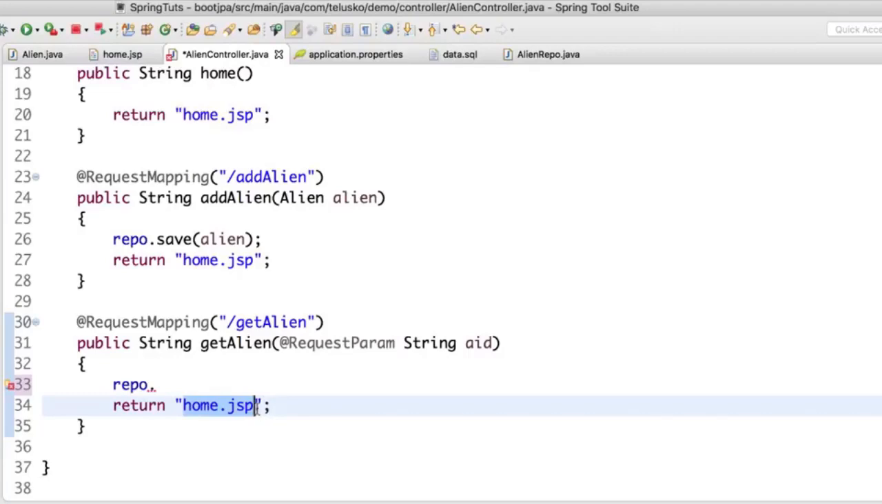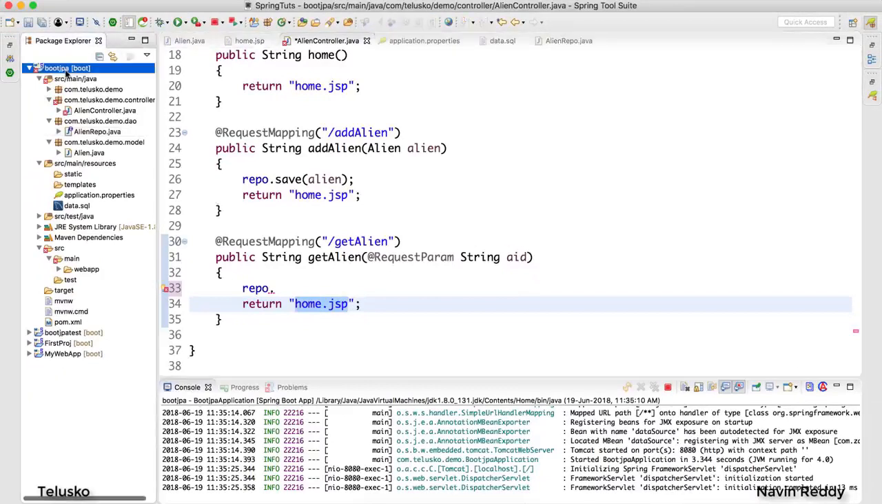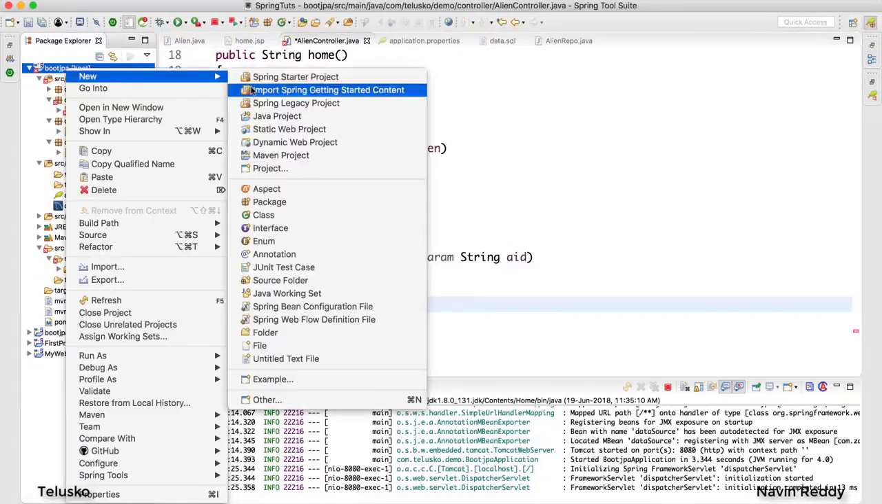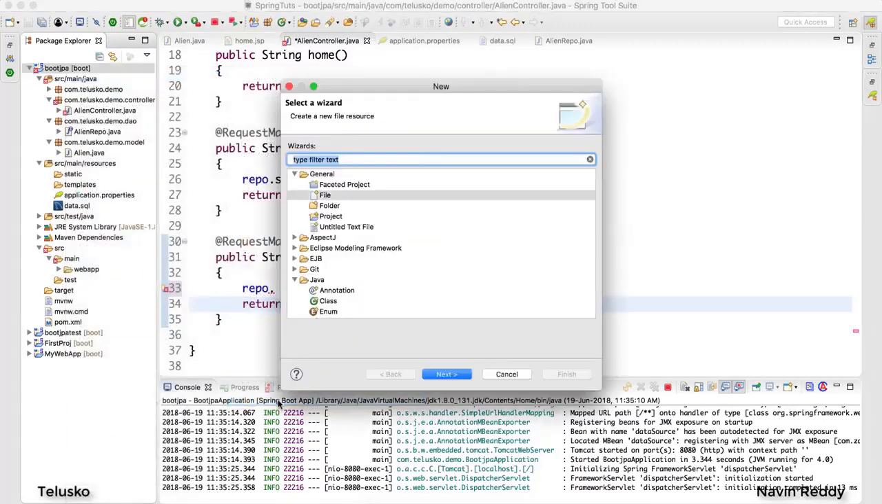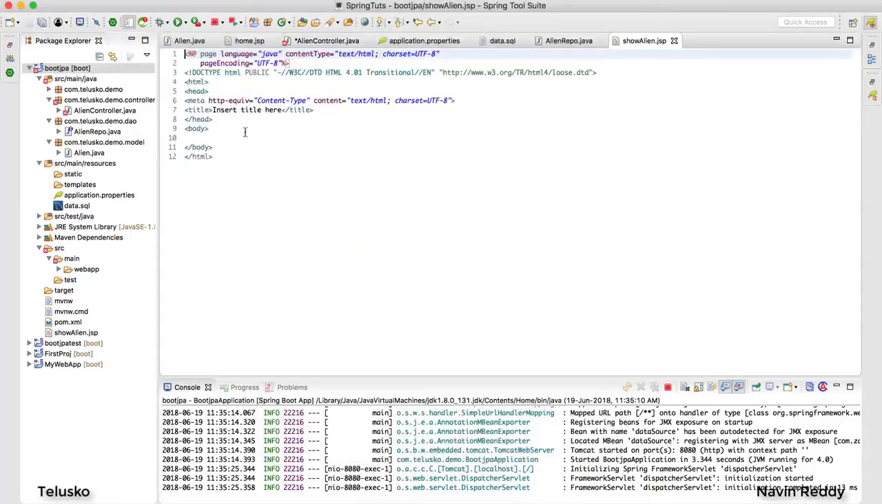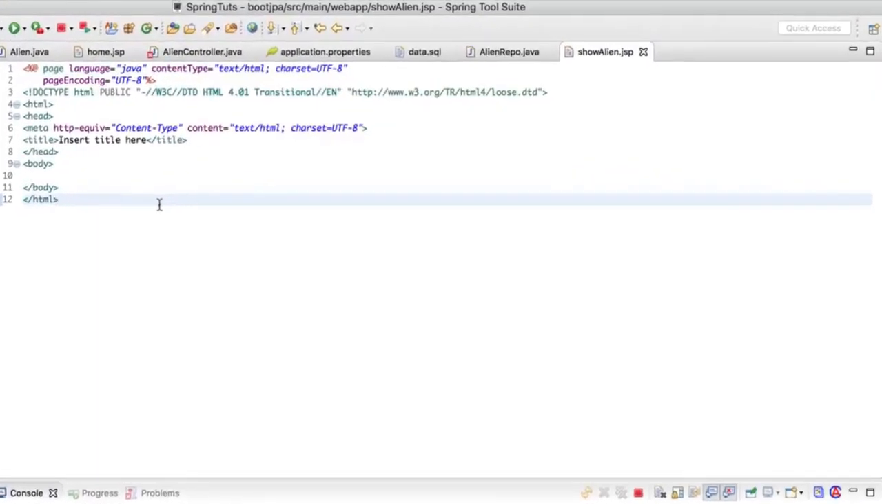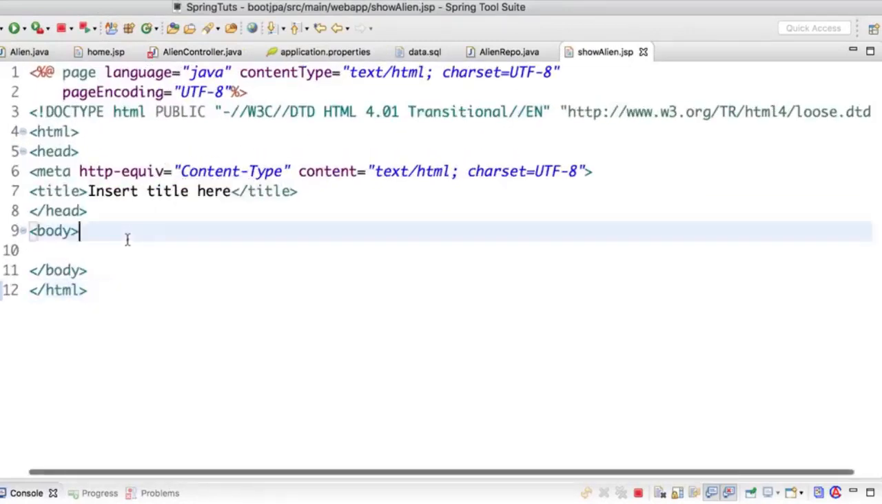I want to show records, right? So of course I need a separate JSP page, and that's the thing with the view technologies. For everything, if you want to show something to the user, you need to create a separate JSP. Let me just do that. I would say this is show alien.jsp, and this needs to be where? So show alien.jsp should be a part of webapp. Okay, this seems good.